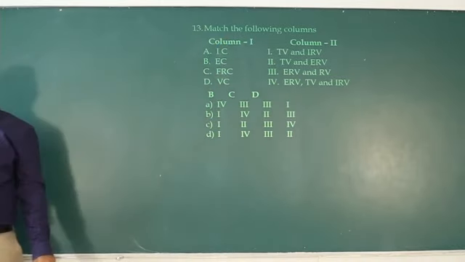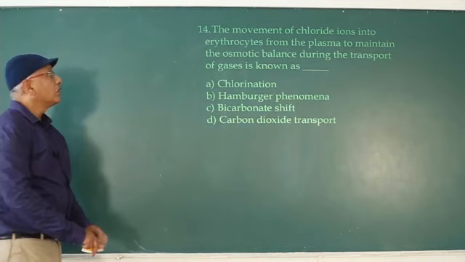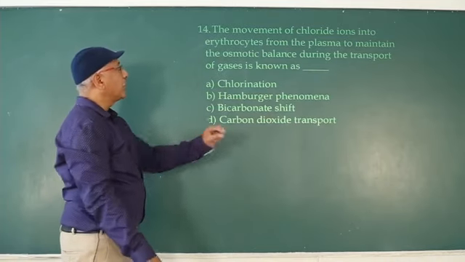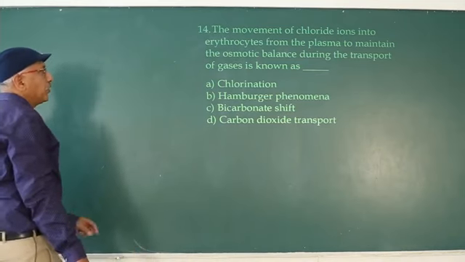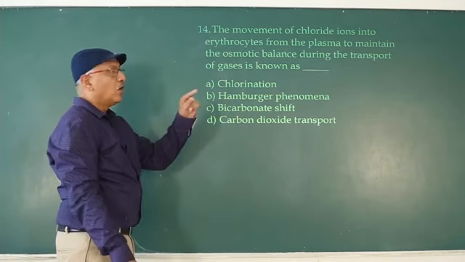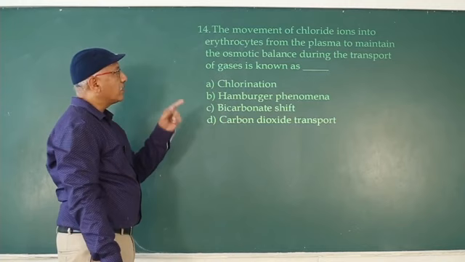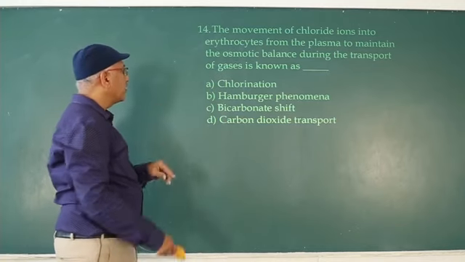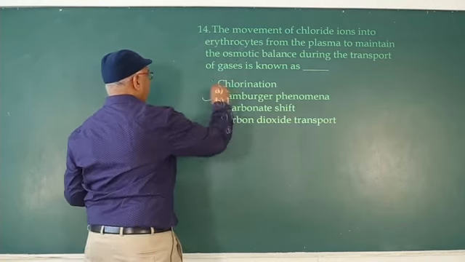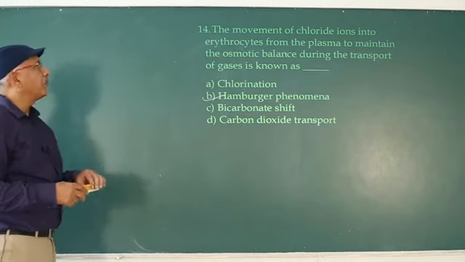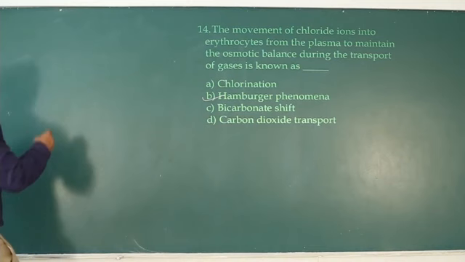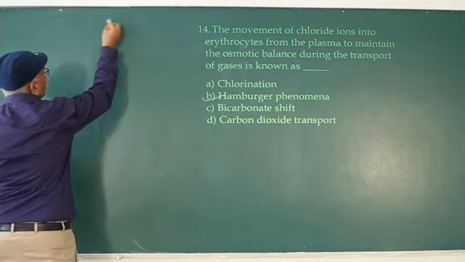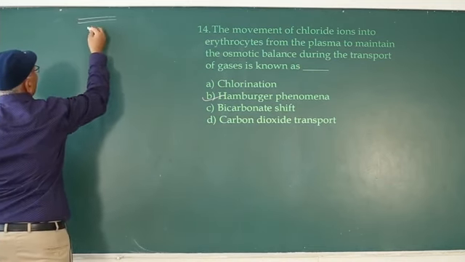So next one is the movement of chloride ions into erythrocytes. Movement of chloride ions into erythrocytes from the plasma to maintain the osmotic balance during the transport of gases is known as Hamburger phenomenon or chloride shift. For example, we discuss now transport of carbon dioxide.